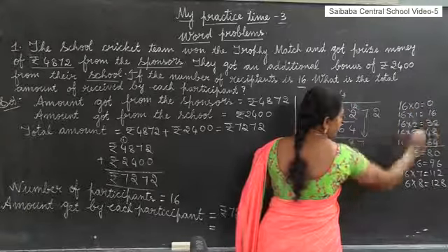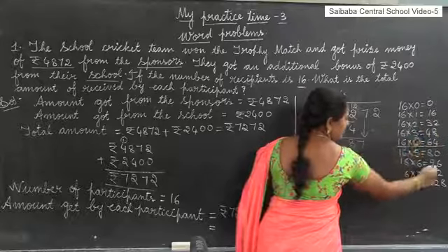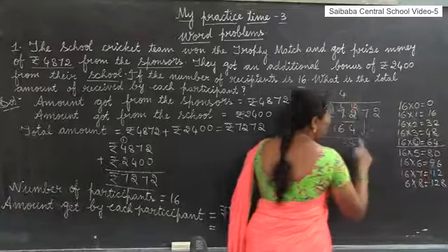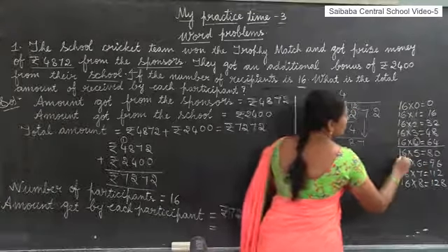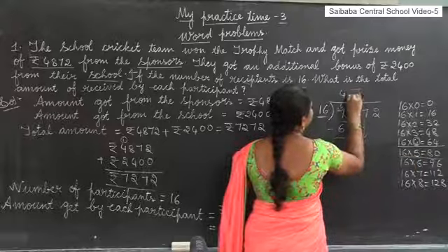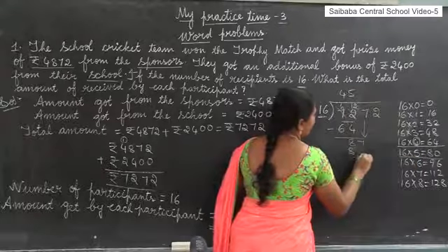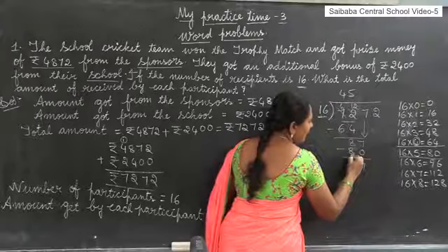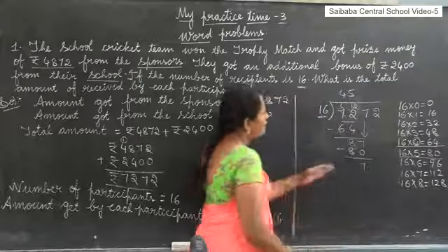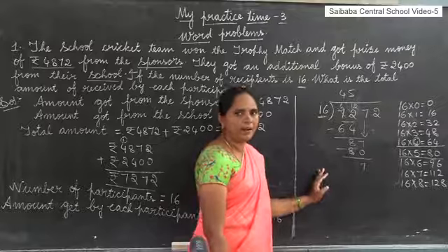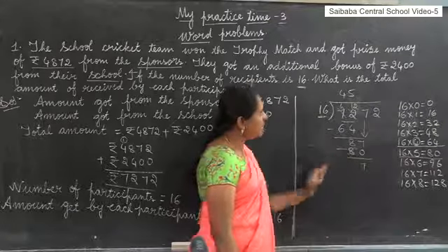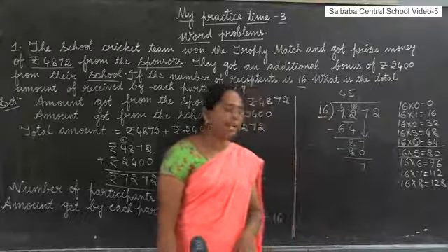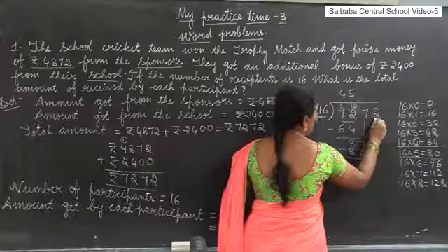Less. This is greater. 16 sixes, 96, is greater than 87. So we have to write the one before. 16 fives, 80. Now 7 minus 0, 7. 8 minus 8, 0. And before that 0 there is no other number, so no need to write 0. And this 7 is less than 16. We can't divide, so we have to bring down the next number.